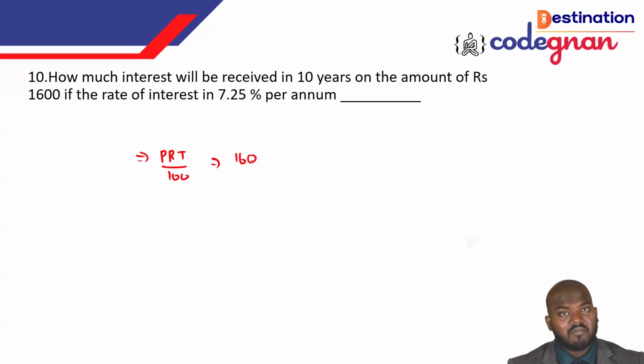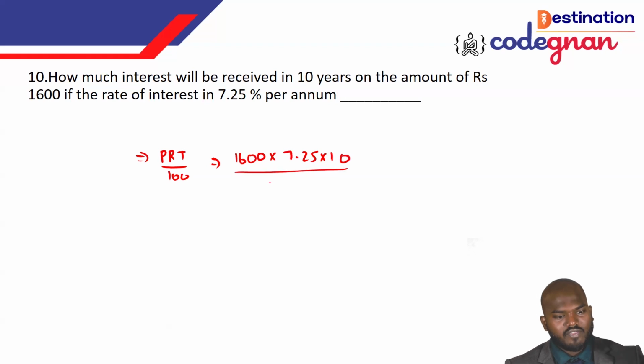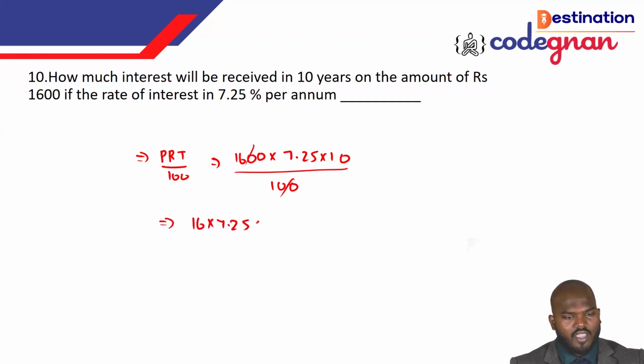I'm writing the formula every time so that it gets inside your mind and flows. 1600 times the rate of interest, 7.25%, times 10 over 100. The 100 gets cancelled. Then you just multiply: that is 16 times 7.25 times 10. If you work this out, it will give you the answer 1160. If you sort this out, guys, you will get the answer like this.